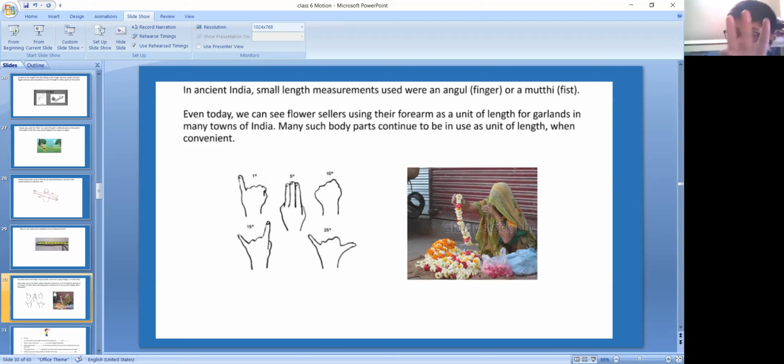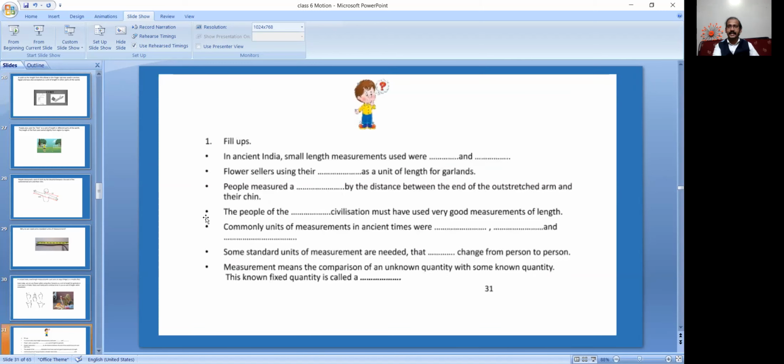What's this called? This is 1 inch, 3 inches, 10 inches, and this one 15 inches, like this 25 inches. So that is the way of their measurements in ancient times. Even if you purchase garlands, they don't have any measurement. They will take it like this, like this, and give it. They don't take any measurement, normally just by hand itself.